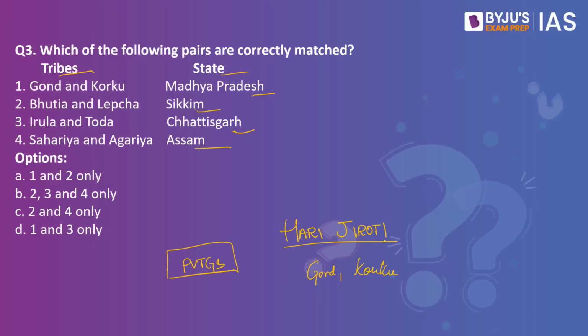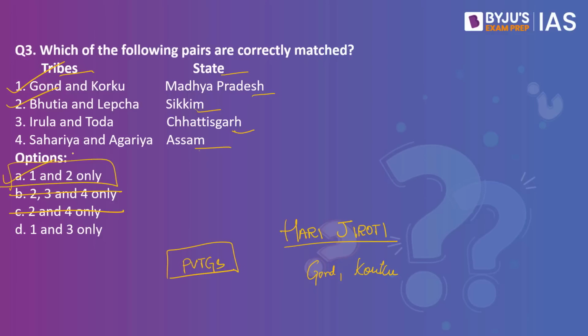So we know the first pairing is correct. This automatically eliminates option B and option C. Now coming to Bhutia and Lepcha. See, Bhutia and Lepcha are scheduled tribes who live in the state of Sikkim. So 2 becomes correct. So we have already arrived at our answer, which is option A, 1 and 2 only.